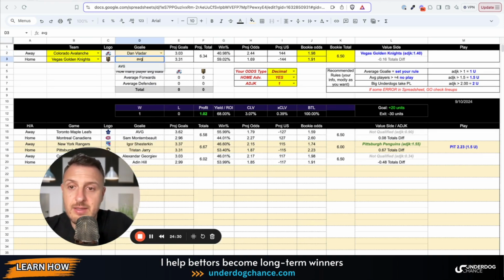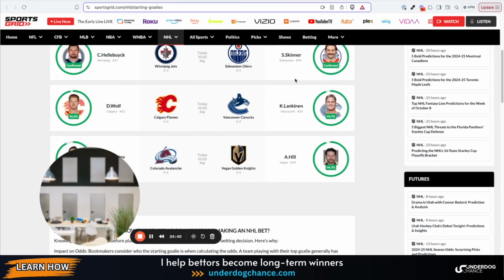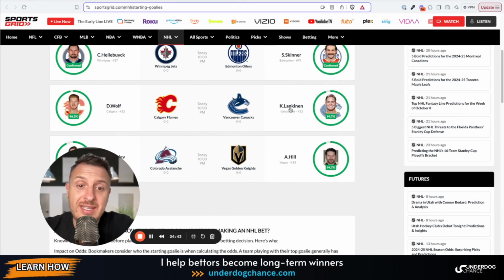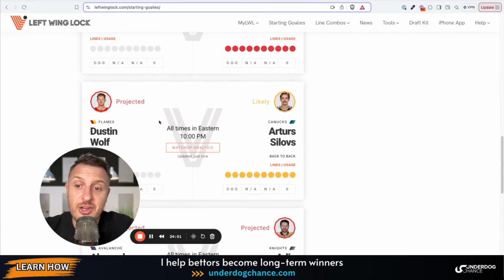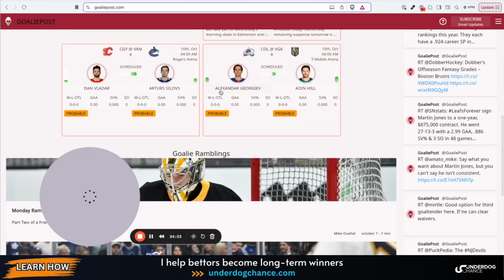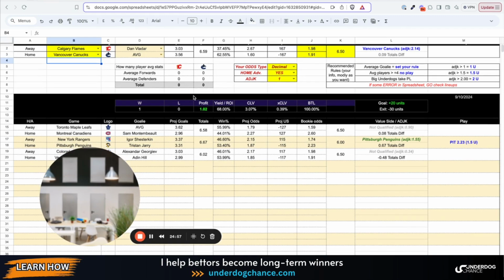Silos, as you see, we don't have enough information for Canucks, but we can check other Silovs. Lankinen. Okay, so as you see, another side has Lankinen, and they have Wolf. So I will make both projections in a perfect scenario, so this is Wolf, Silos, I don't know who will play, okay? And let's check how this will affect the projections.